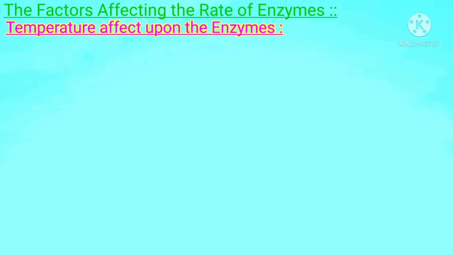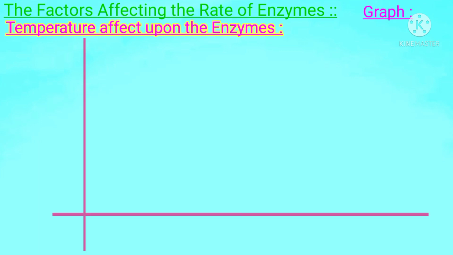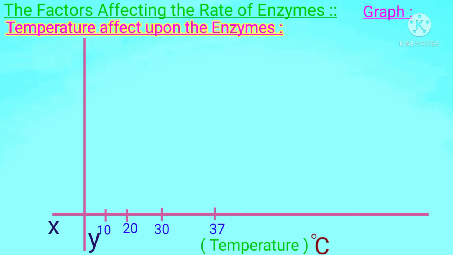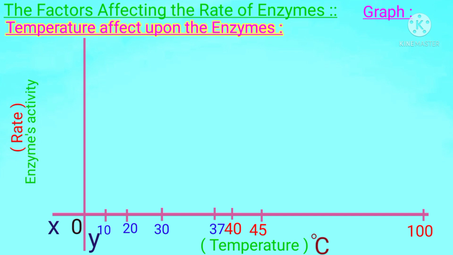Next, we try to understand the temperature effect with the help of a graph. Students, we have this graph. Here is the x-axis and here is the y-axis. On the x-axis, we show the temperature: 10 degrees centigrade, 20, 30, 37, 40, 45 and finally 100 degrees centigrade. Whereas on the y-axis, we study the enzyme's activity, namely the rate. Here is 0 and here are 20, 40, 60, 80 and 100 substrate molecules.